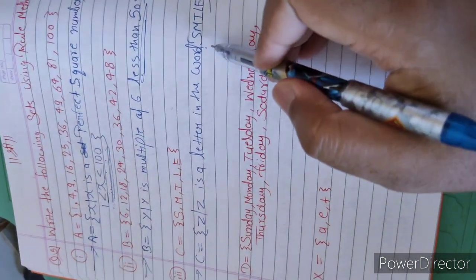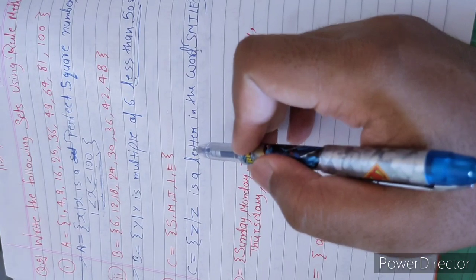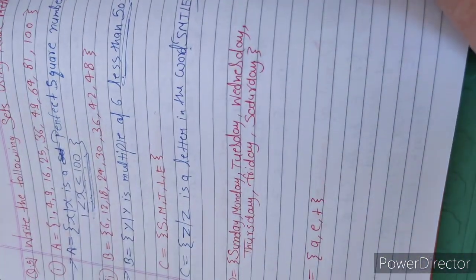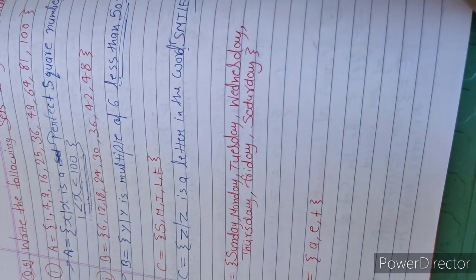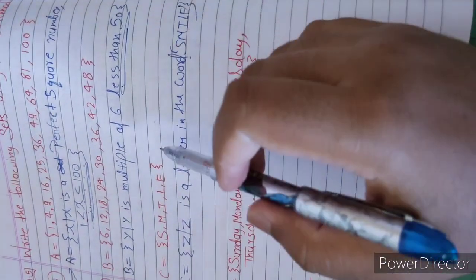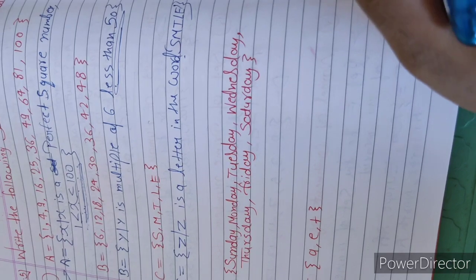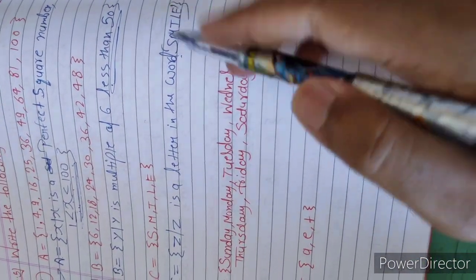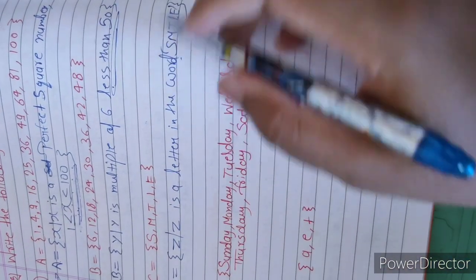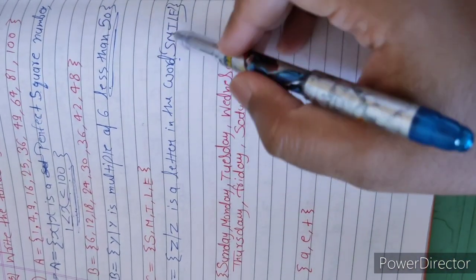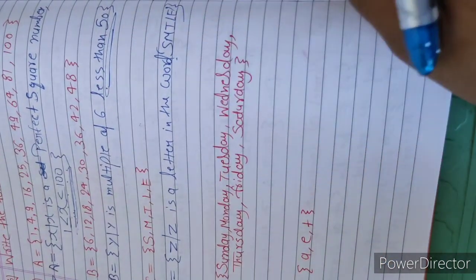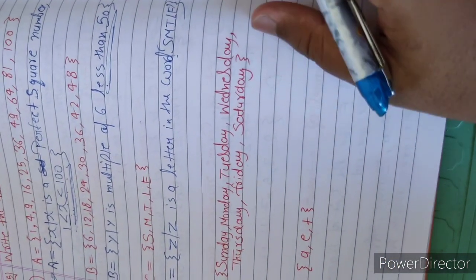So we will not denote a range here. We describe a range when there is no limitation, when it can go on. We need not apply a range, because we know the word smile contains 5 alphabets, not more and not less.